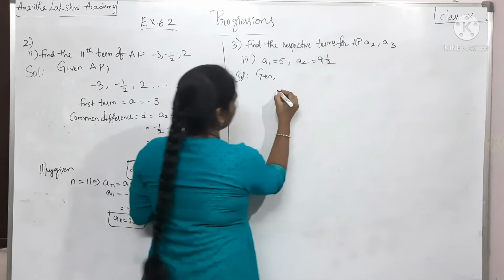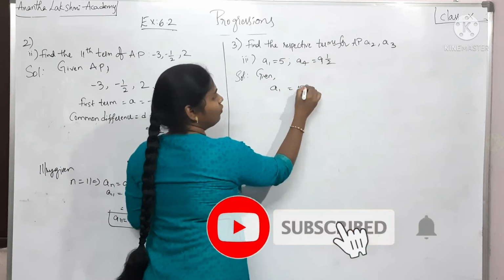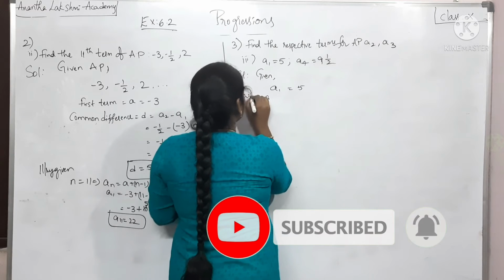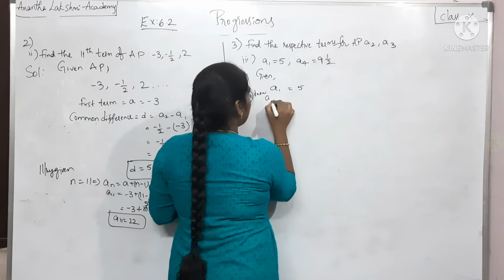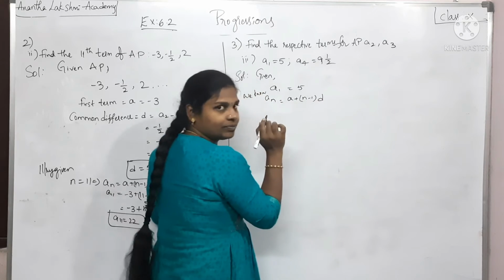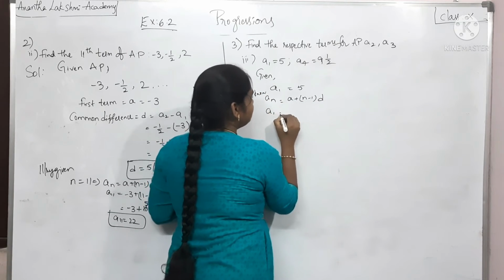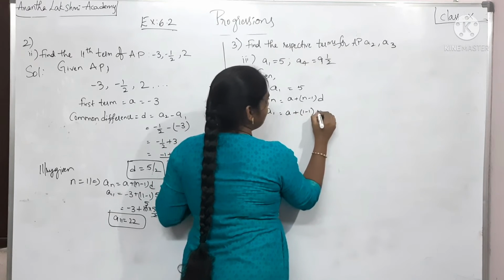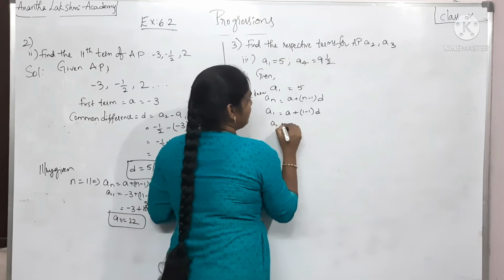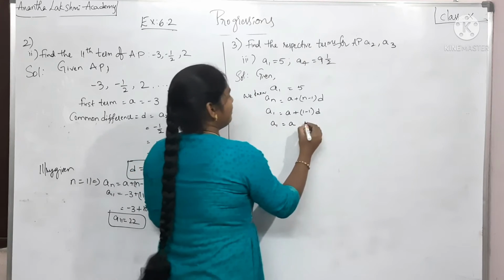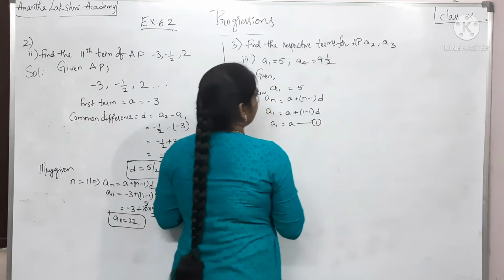A1 is equal to 5. What is A1? We know AN is equal to A plus N minus 1 into D. So A1 becomes A plus 1 minus 1 into D. A1 is equal to A. Let me consider this as equation 1.